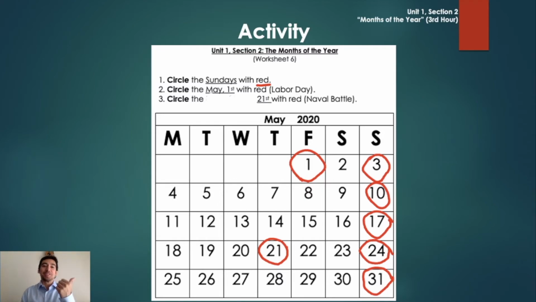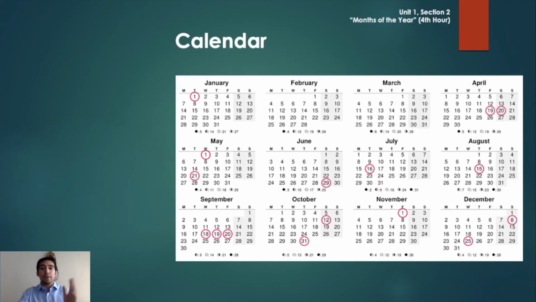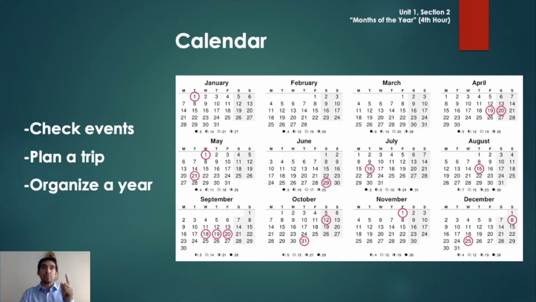And now, let's continue. Why is it so important to have a calendar? To check events, to plan a trip, and to organize a year, and more and more. We can always have some tips in our calendar or to write down the things that we need to do. Everything. A calendar tells us about the year, about our plans, about what we're doing or what happened. Alright? Very important. Now, let's relax a little bit and watch another video.